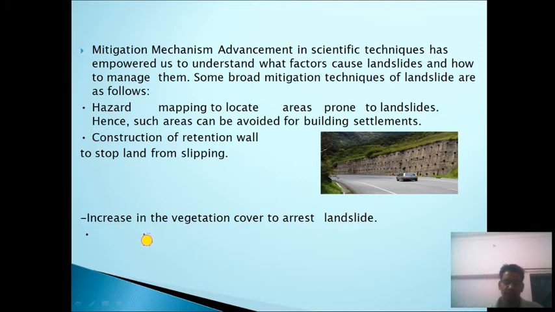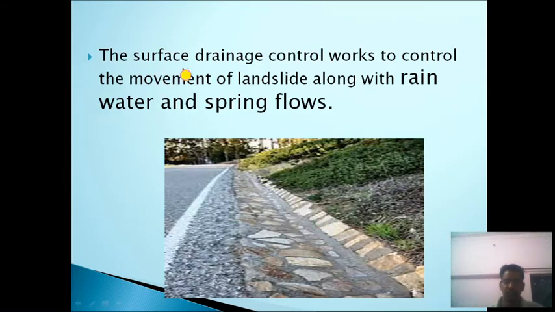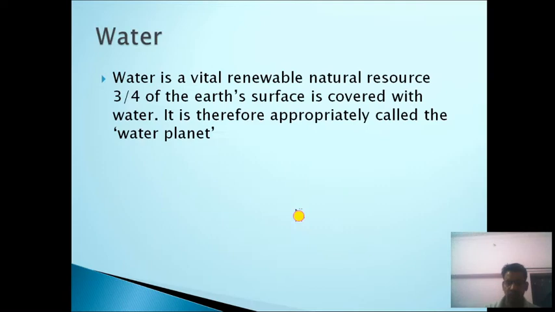Another is by increasing vegetation or planting more and more trees can help to arrest the landslide in hilly areas. Another is surface drainage control, as you can see in this image. So when the rainfall occurs, the water will accumulate and flow in this, so prevent soil erosion or landslide in hilly areas. So the movement of landslide along the rain waters and spring flow. So this kind of drainage control can be constructed in hill areas.